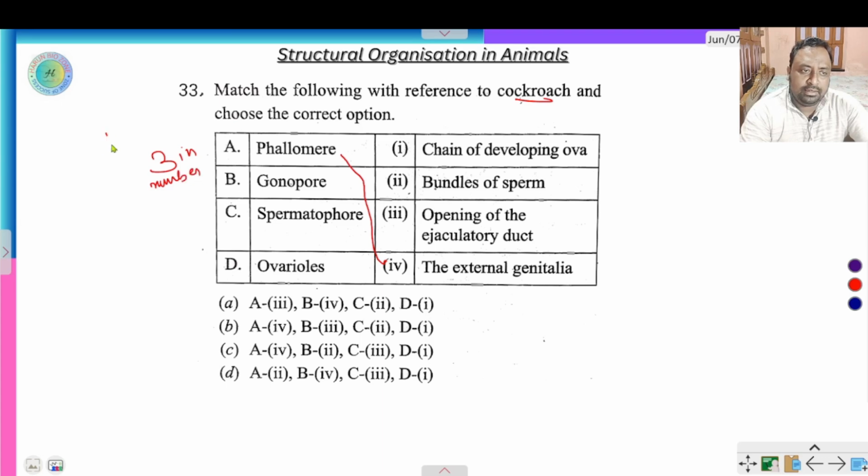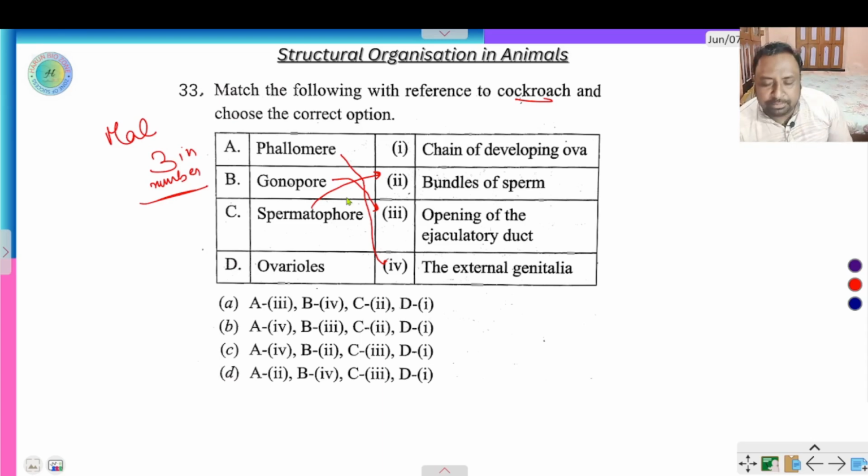Male cockroach has 3 phallomeres, the external genitalia. Gonopore is the opening of the ejaculatory duct. Spermatophore is the bundle of sperm where sperm are stored. When the copulation occurs between two cockroaches, spermatheca in the female body stores the sperms.